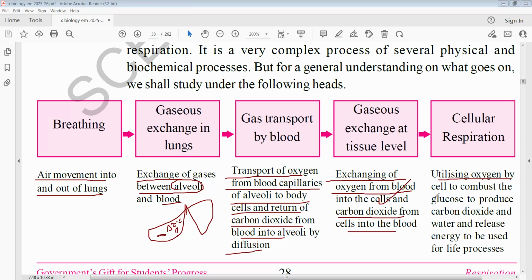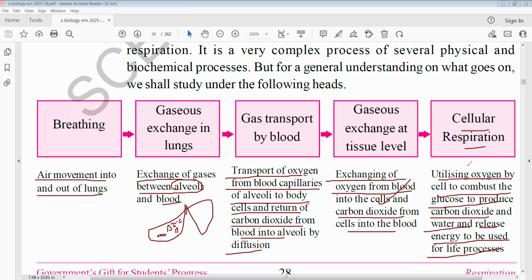Cells utilize oxygen to combust glucose, producing carbon dioxide and water and releasing energy to be used for life processes. So in cellular respiration, what happens? Whatever food we have eaten will be broken down when oxygen arrives. Only in the presence of oxygen is food material broken down and energy released.